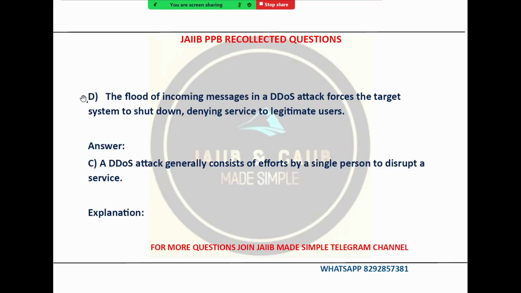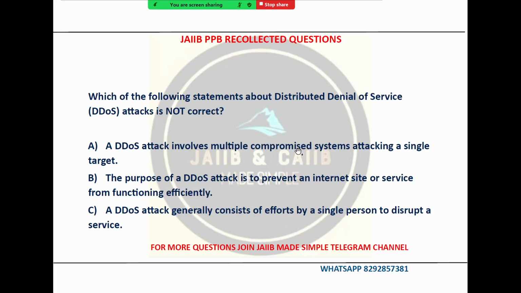Option D says the flood of incoming messages in a DDoS attack forces the target system to shut down, denying service to the legitimate user. Correct answer is option number C. That is, the DDoS attack generally consists of effort by a single person to disrupt a service. That is called distributed denial of service.